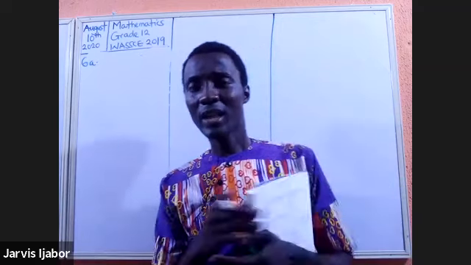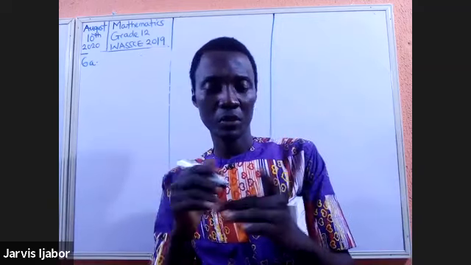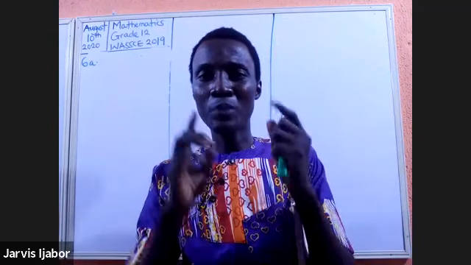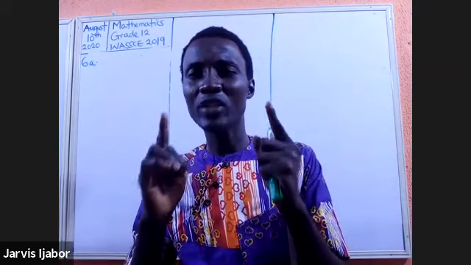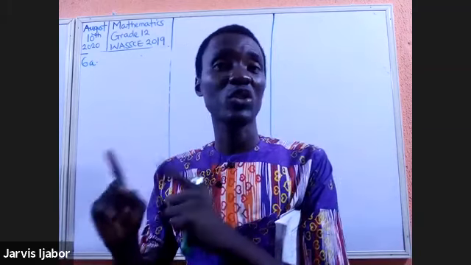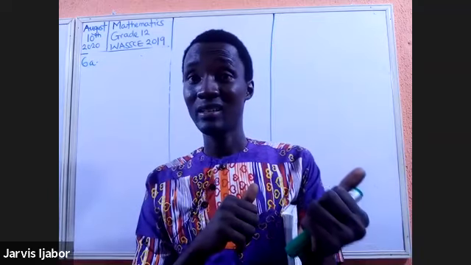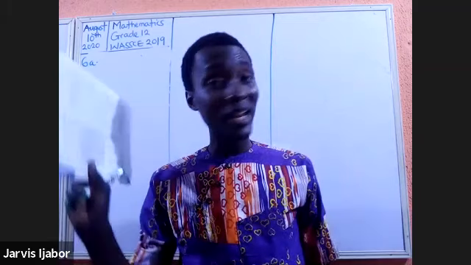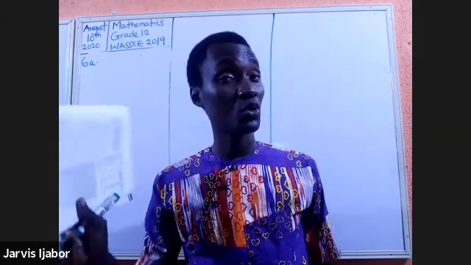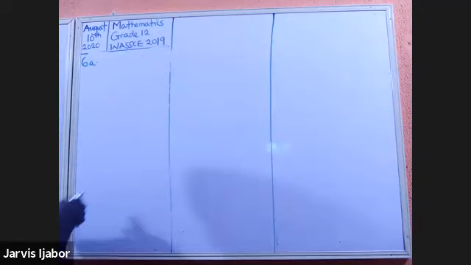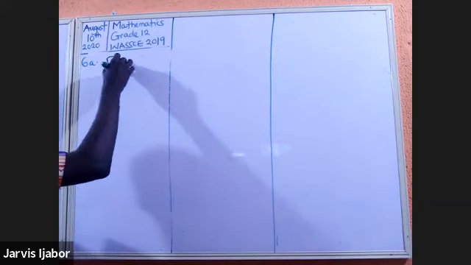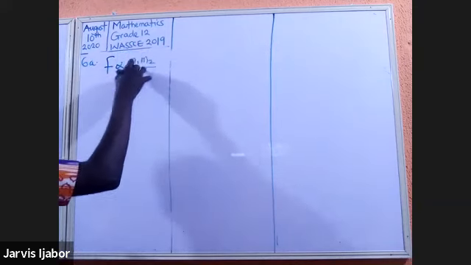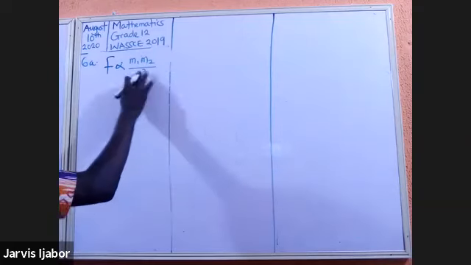So here comes another aspect you must take note of when you solve questions. The reason why you practice is to be able to recognize where the question is going. If you know where the question is going, it becomes easy for you to answer it. I have not read long, but I already know where the question is going, so it becomes very easy for me to solve. It's going to be joint variation. So from there, F is directly proportional to M1, M2 over R squared, or in this case, D squared.